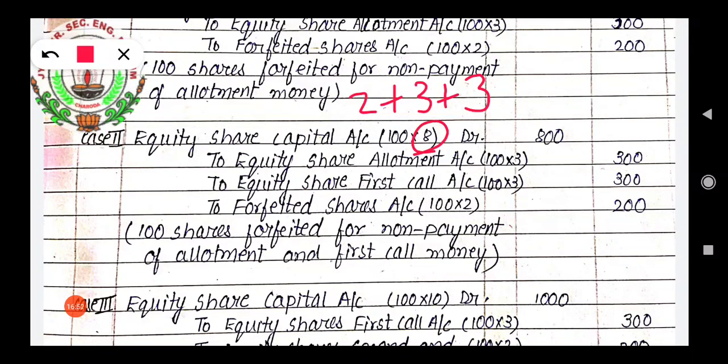Total is 800. To equity share allotment rupees 300. To equity share first call rupees 300. To forfeited shares account, that is 200. 200 means here is the amount of application only.